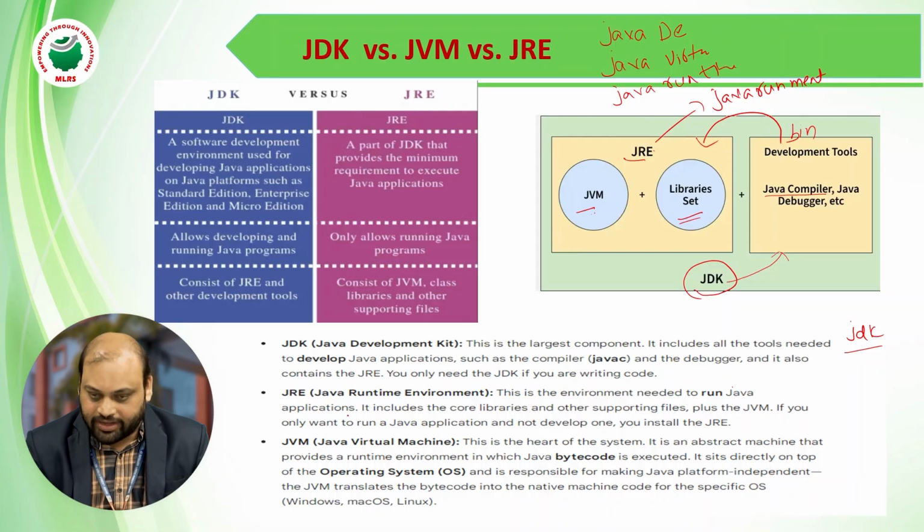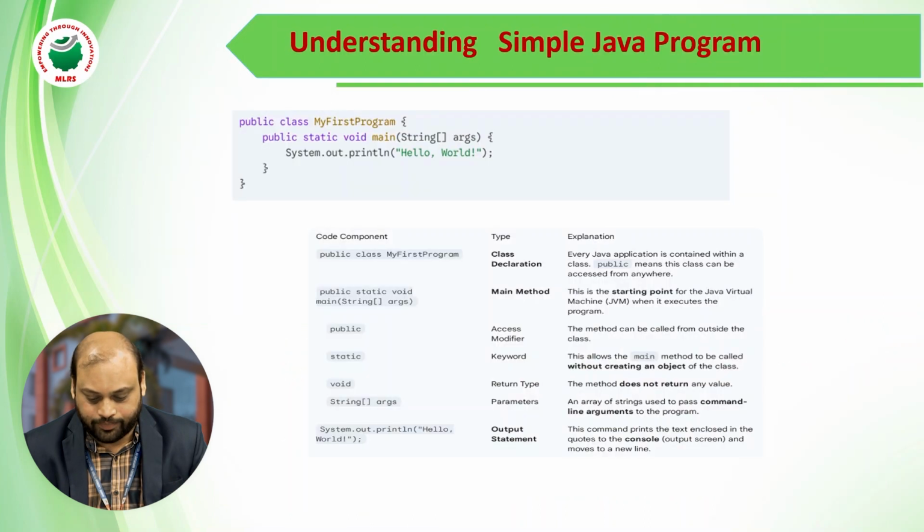The JVM is dependent on the operating system. Whatever intermediate code or class file is generated here is going to run everywhere irrespective of operating system. But in your machine, in order to run that particular class file, your machine should have the JVM according to that particular operating system. So this is JDK, JVM, and JRE.